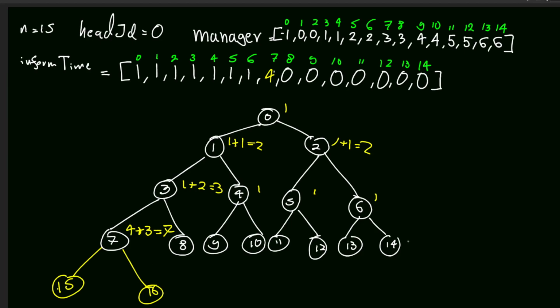Because even though these ones will know at minute 7.3, we have to take into account the maximum number that it takes. So this is basically just summing up and taking the maximum. This is like a weighted tree, where each of these connections has a weight, and we just have to find the maximum weight that it takes to reach one of the leaves.